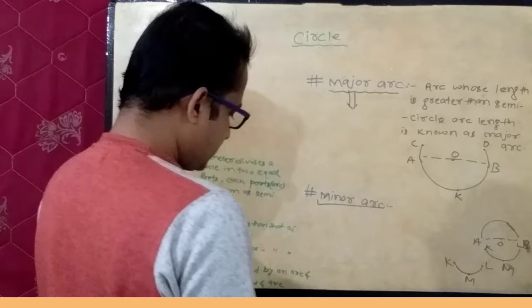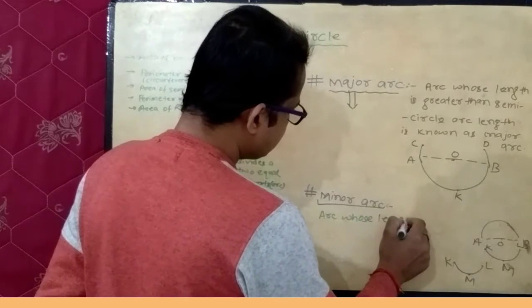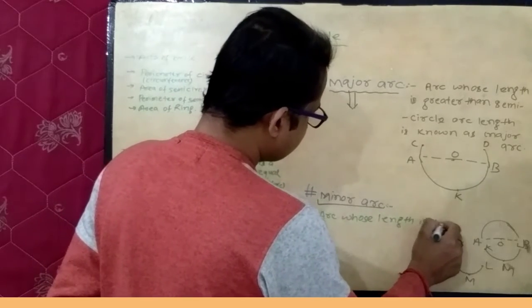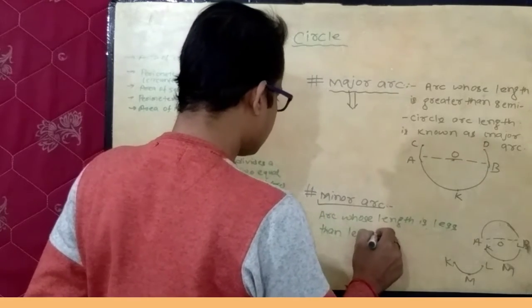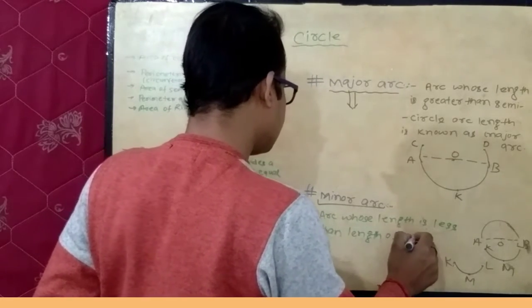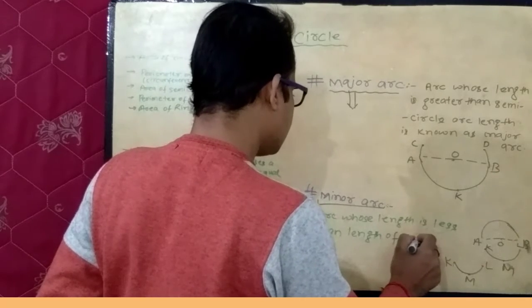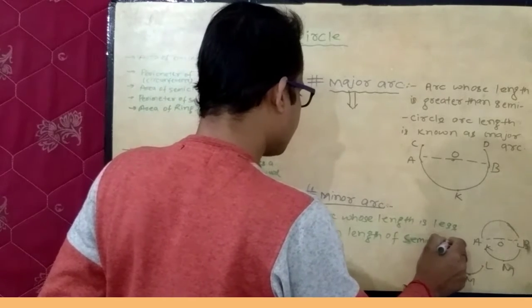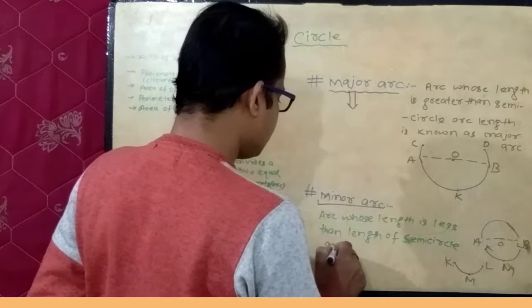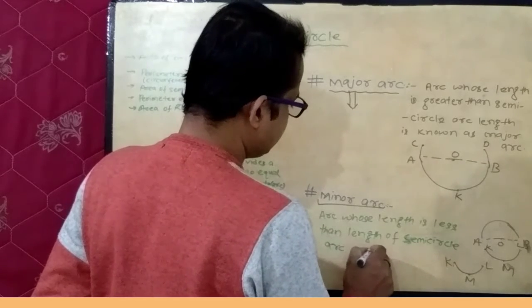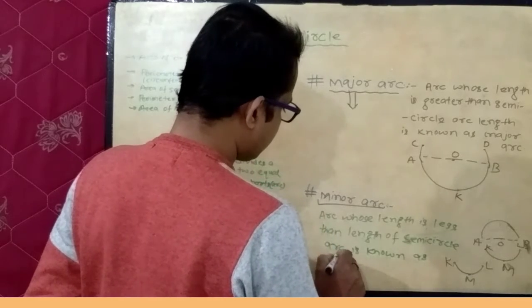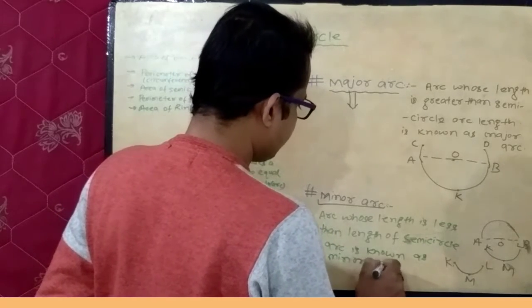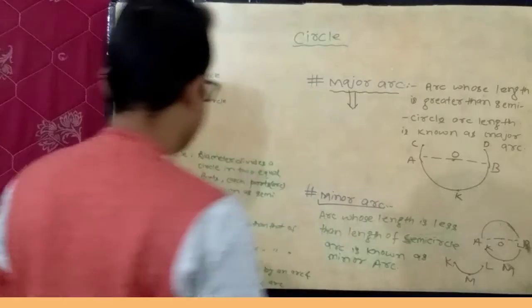So an arc whose length is less than the length of a semicircle arc is known as a minor arc.